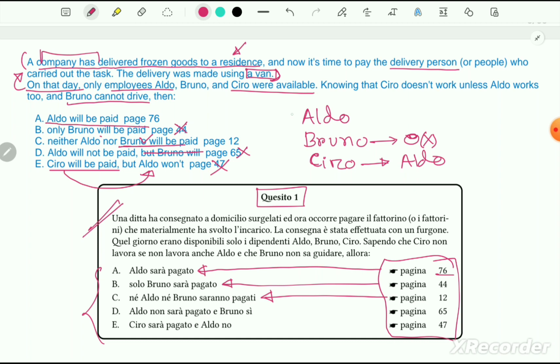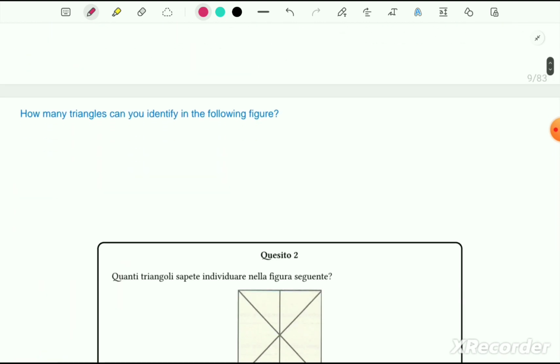Yes, that means the only option is Aldo. And in this case, Aldo will not be paid, so if Aldo is there, then these options cross out. So our answer is A. I hope you understand. If you still have any curiosity or any question, please let me know. Next problem.